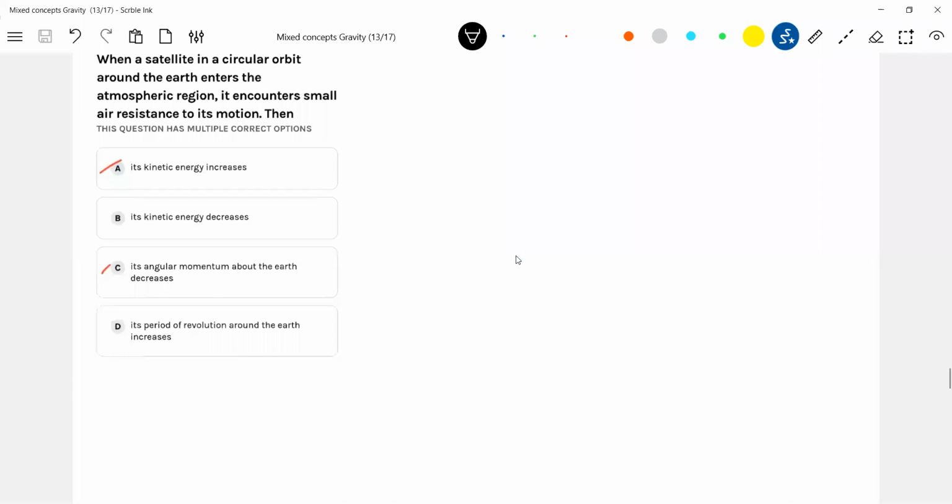Encounter small air resistance to its motion, then is asking what will happen on. Okay, this is the Earth. There's a very good problem. You should not analyze logically with your basic concepts. You should not just manipulate things here, at least such problems.